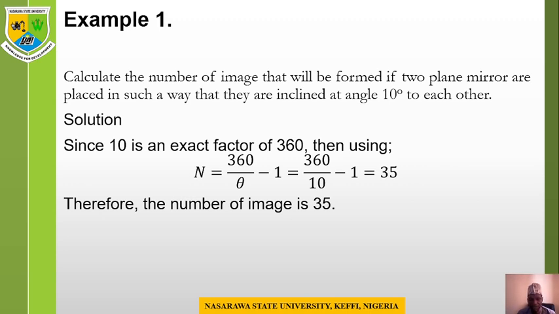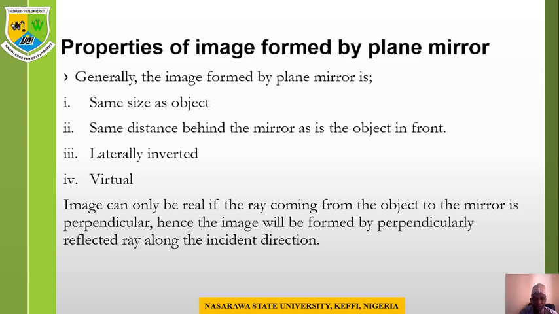So 360 divided by 10, minus 1, gives us 35. Therefore the number of images formed is 35.